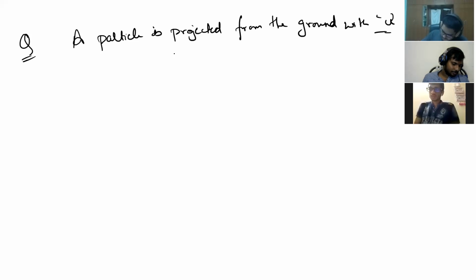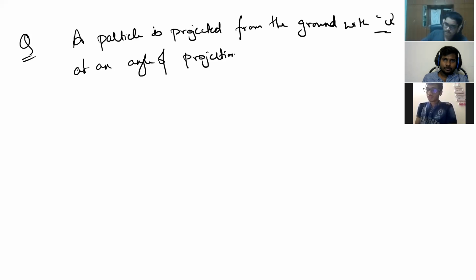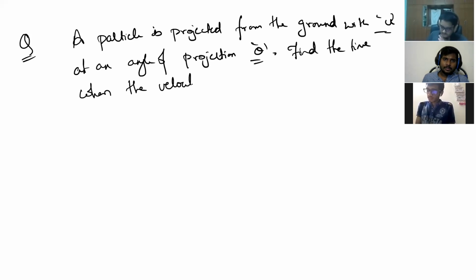With initial speed u at an angle of projection theta. Got it? Find the time when the velocity of the particle is perpendicular to the initial velocity of the particle. Got it? You use your technique, I'll explain.